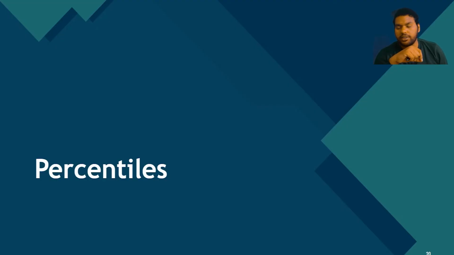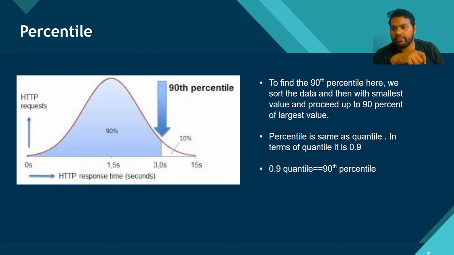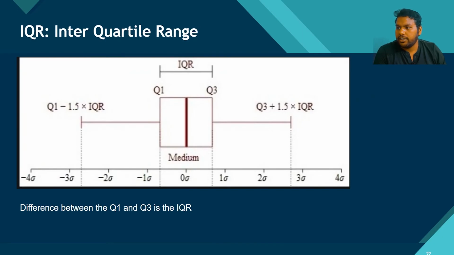The last section of this presentation is about percentiles. Suppose we ask what is the meaning of the 90th percentile. First we have to sort the data, then start with the smallest value and proceed up to the 90% mark of the data. So some values will come from this side and some values from that side. The 90th percentile is the same as the quantile. In terms of quantile, it is the 0.9 quantile. So the 0.9 quantile is equal to the 90th percentile.